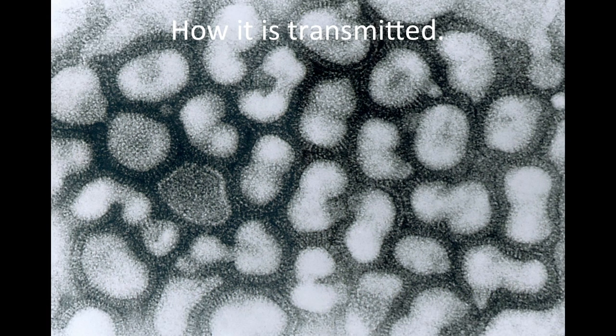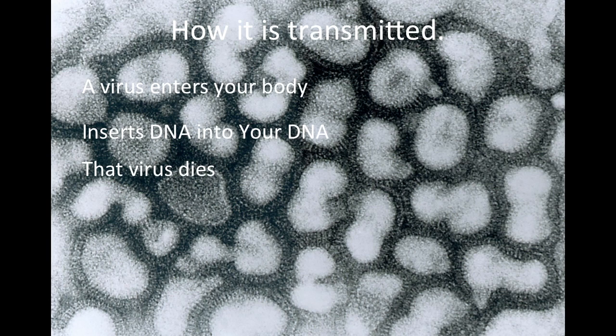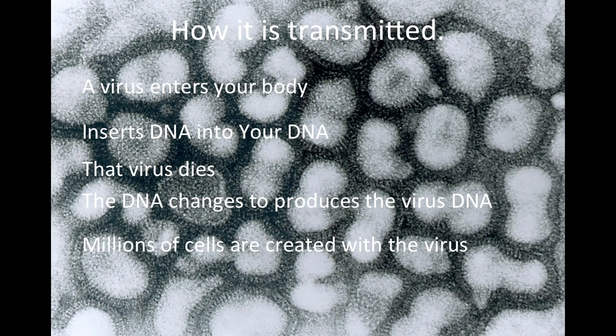How it is transmitted. A virus enters your body. It inserts DNA into your DNA. That virus dies. The DNA changes to produce the virus DNA. Millions of cells are created with the virus. They are sent around the body.